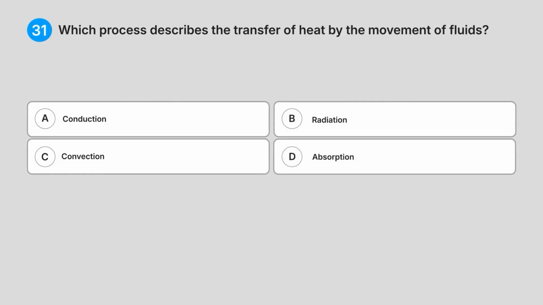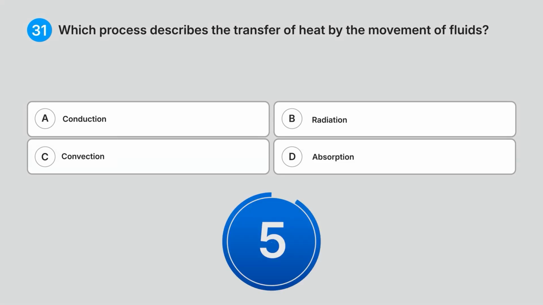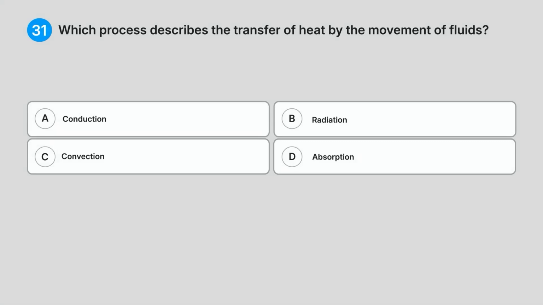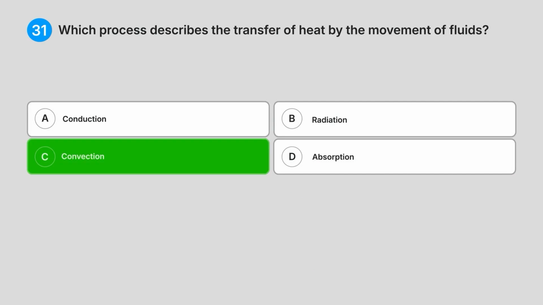31. Which process describes the transfer of heat by the movement of fluids? A. Conduction. B. Radiation. C. Convection. D. Absorption. Can you guess the answer? Correct answer: C. Convection.